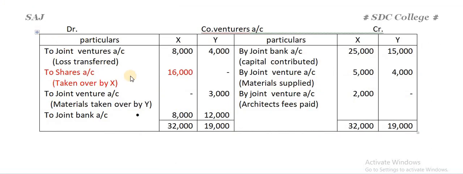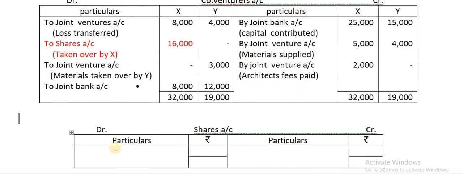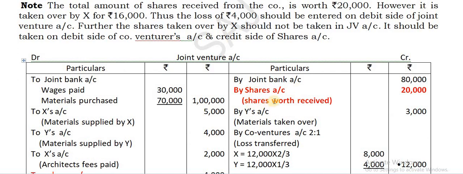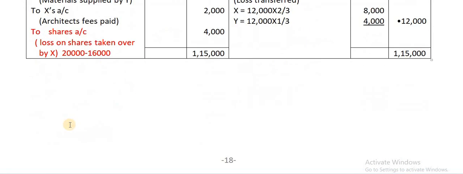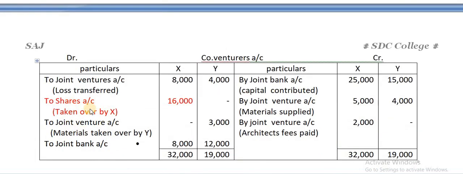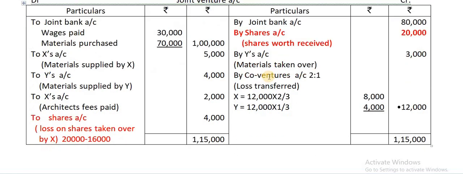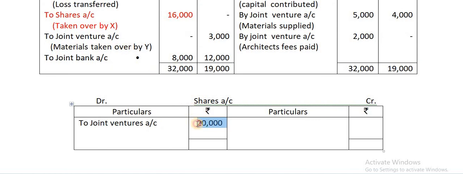Next you need to go for a shares account, because here one extra account is prepared, that is a shares account. So go for it. So the total amount of shares being received here we have entered, that is wherever shares are there you can find. Here there is one entry, here there is one entry, shares, and here there is one entry. Now all this will come in the opposite side with this account heading. Now to joint venture account, take on debit side.